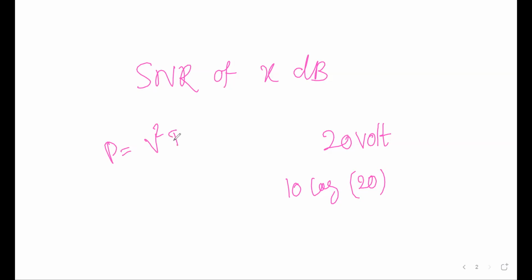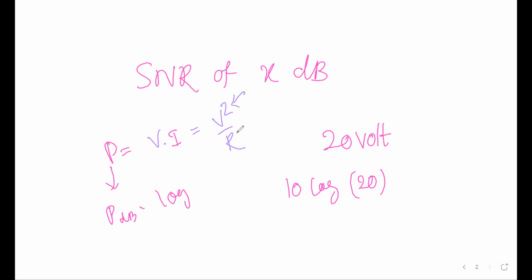V into I. If you replace I in terms of V, what is this? V square by R, or I square R.